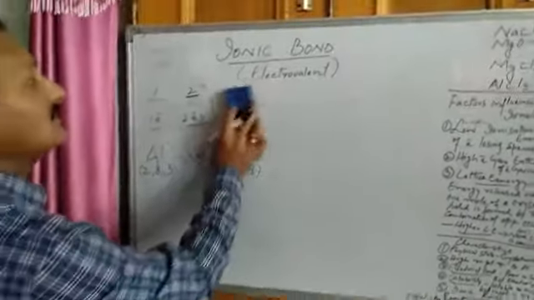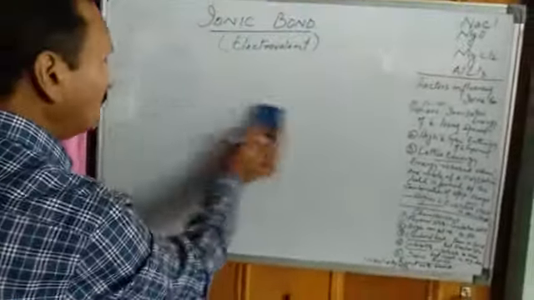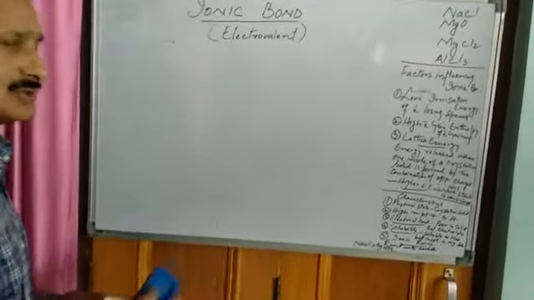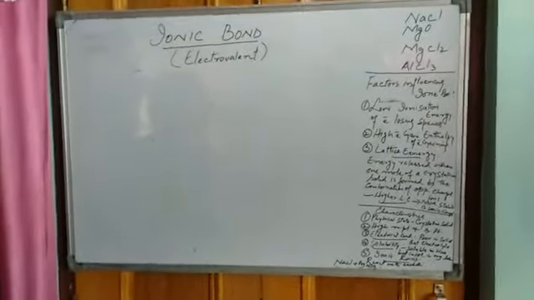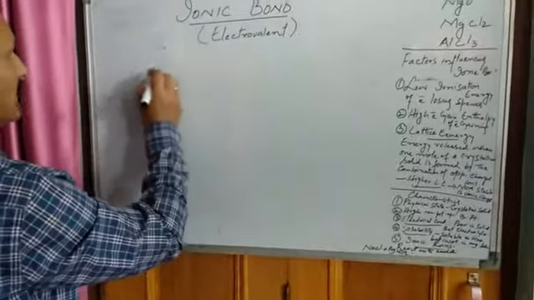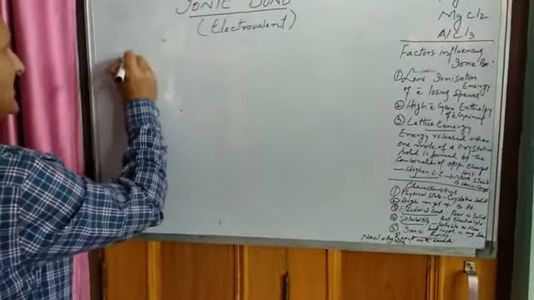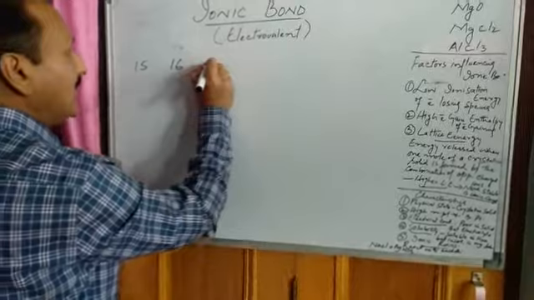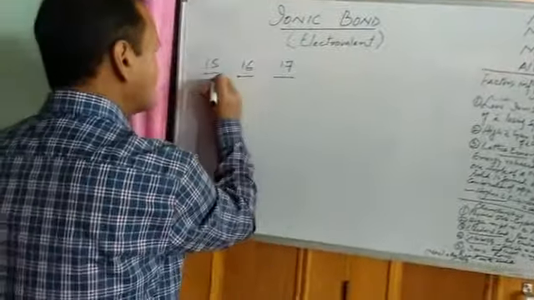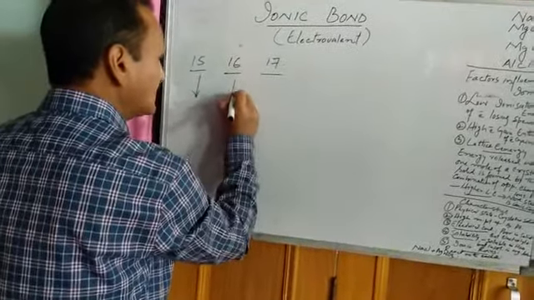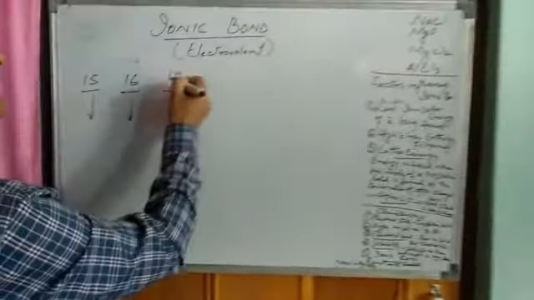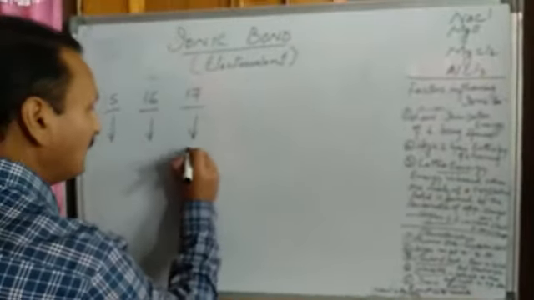Now, since in ionic bond we take into consideration anions also, we have to find which elements can form anions. The elements of group number 15, 16 and 17. Suppose I take an element from group number 17, say fluorine.